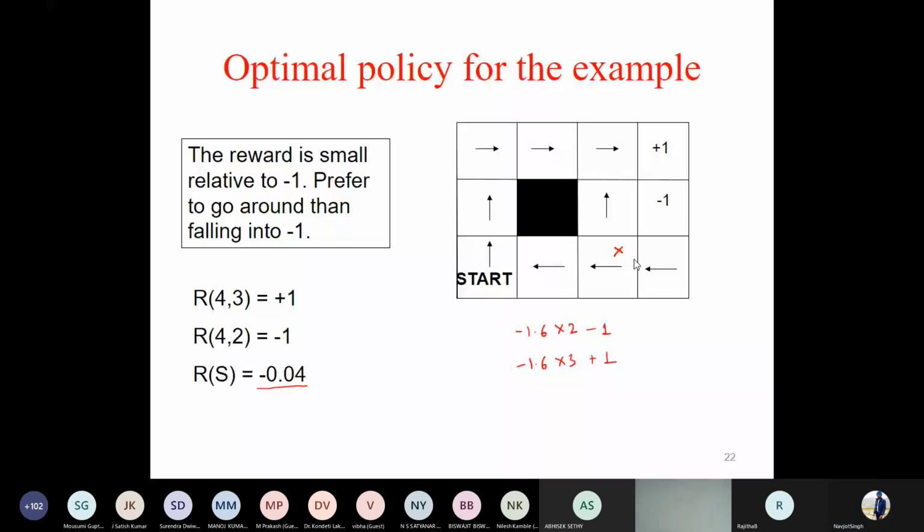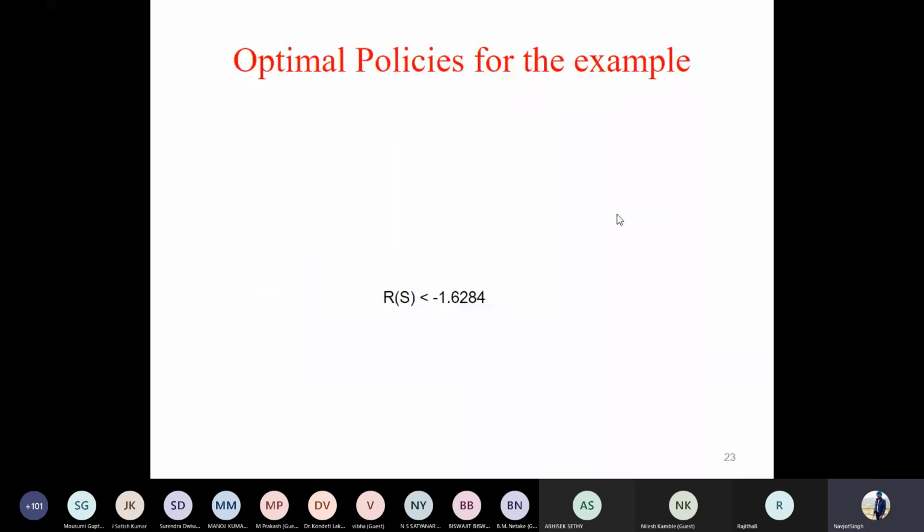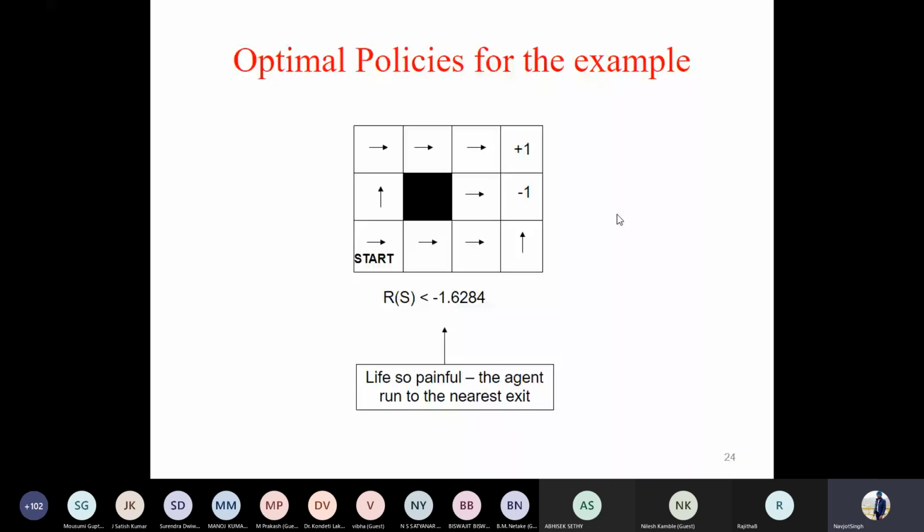Like in this case, for this x, these were the two solutions: moving up and moving right, or the other solution, moving up and moving right. Here it is guiding us that I should finish the game as quickly as possible by reaching the closest goal. Here life is so painful that the agent should exit as soon as possible. Exiting means reaching the goal state. Whatever be the nearest goal state, you reach over there. So this is the policy that you will be getting for this particular reward.